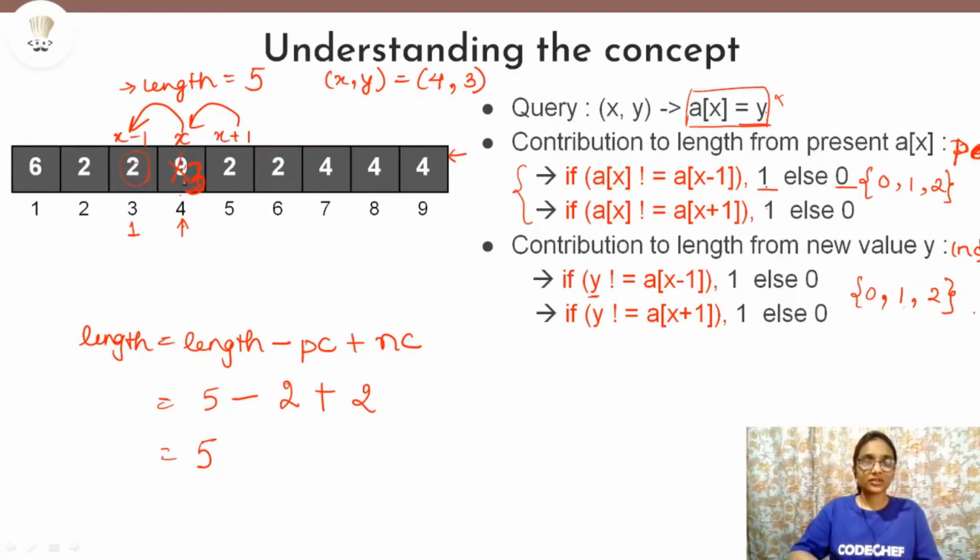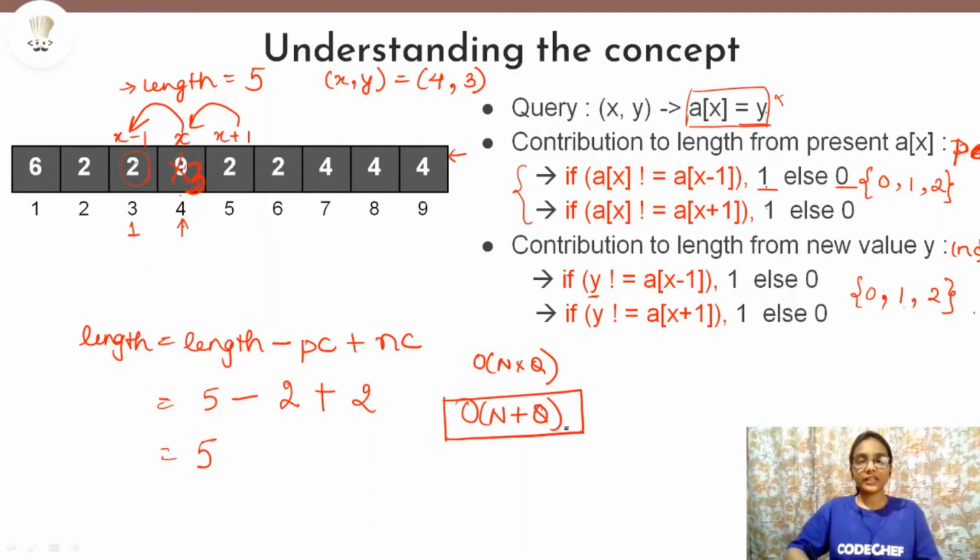This is the question. Now talking about the time complexity, how our time complexity will reduce by using this approach. Earlier your time complexity was coming out to be order of n into q if you used the traditional approach to find out the length of longest good subsequence. But using this approach, your time complexity will only be order of n plus q.